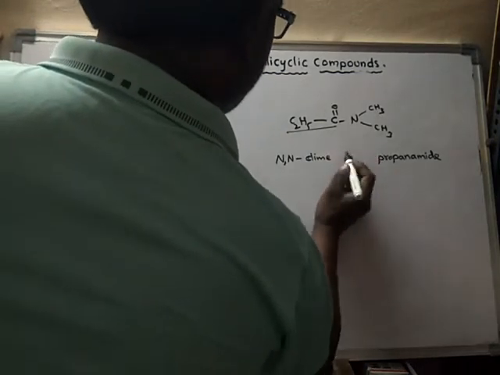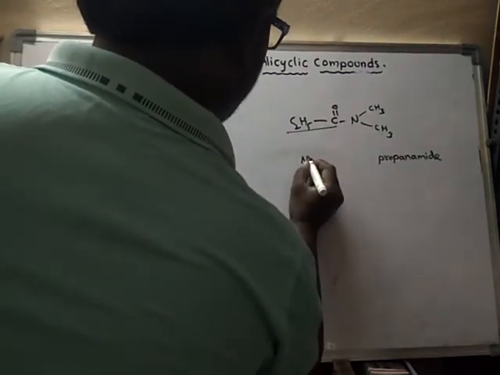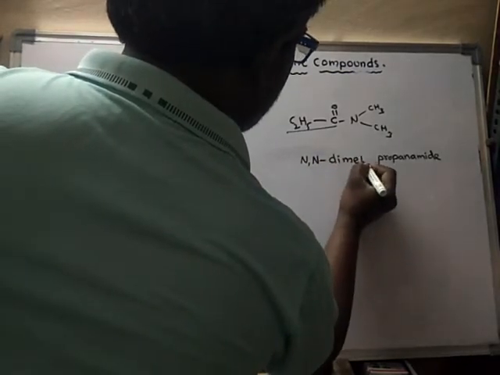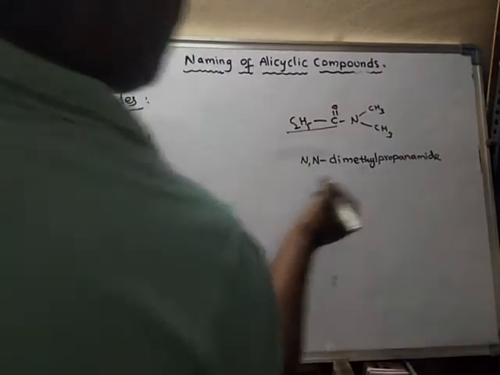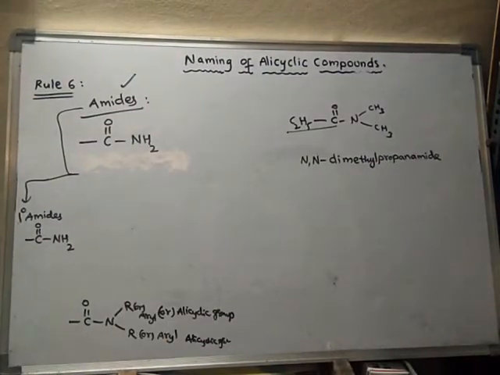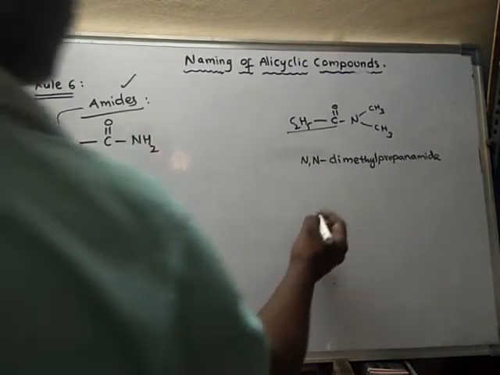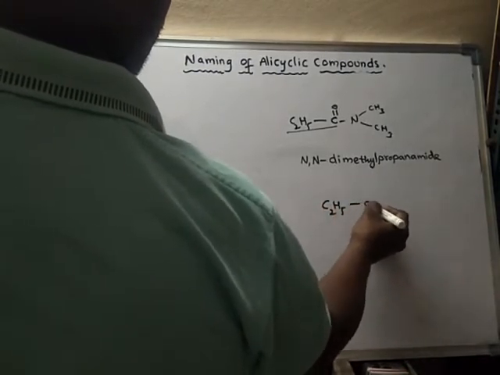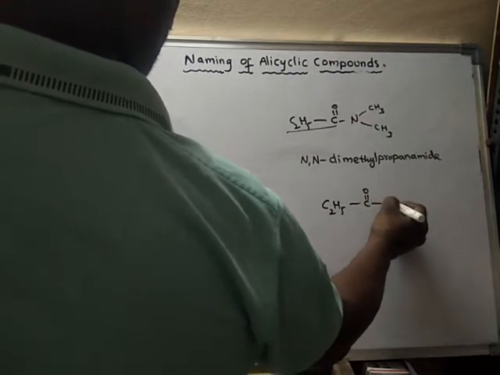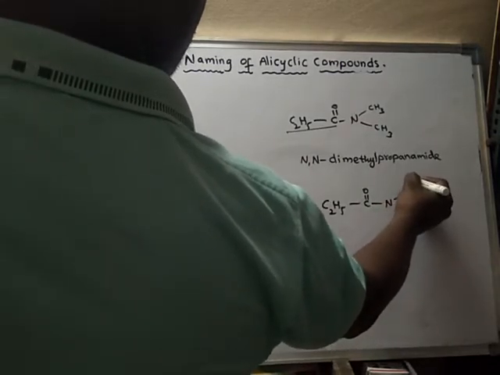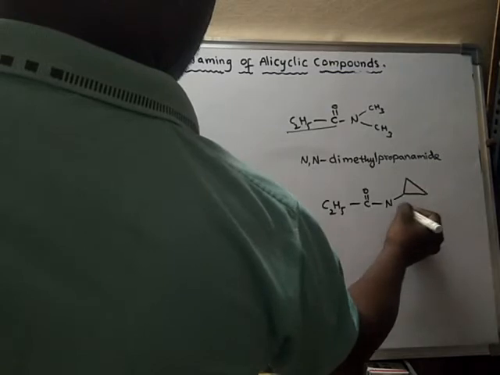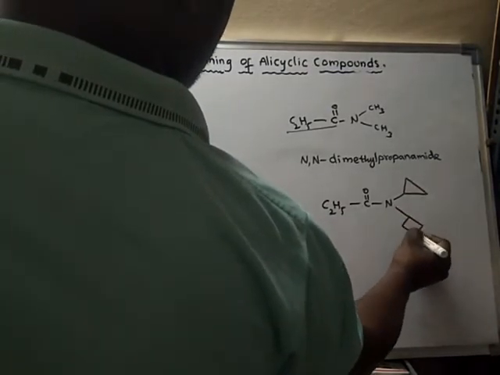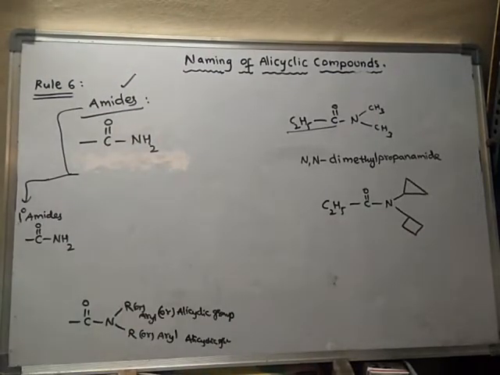So dimethyl indicates like this. Dimethyl, N comma N. Okay, N comma N dimethyl propanamide. So this is the name of the compound. So what is the name of this compound then?